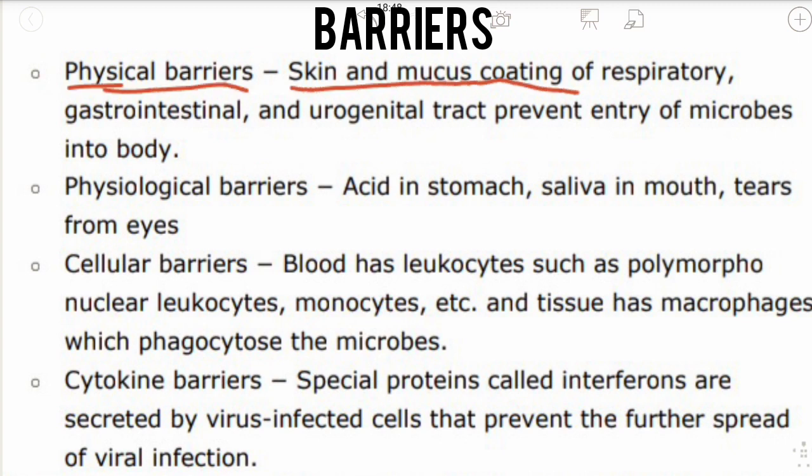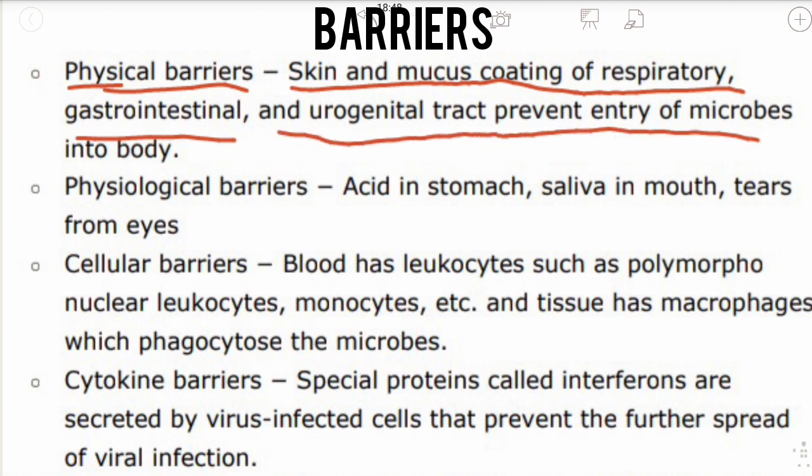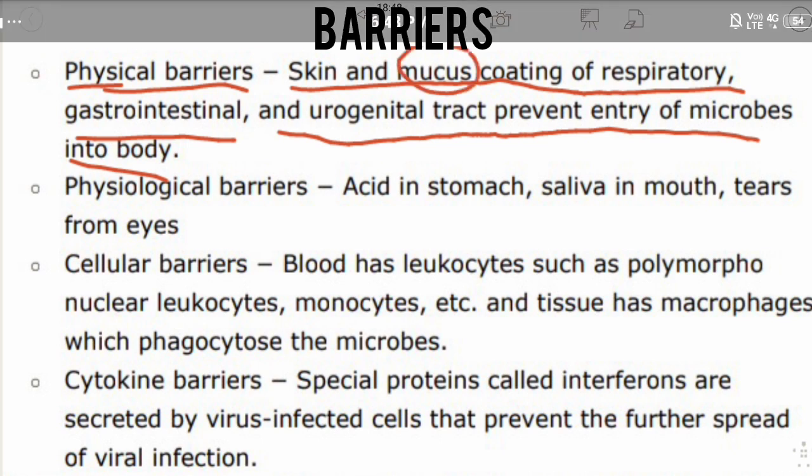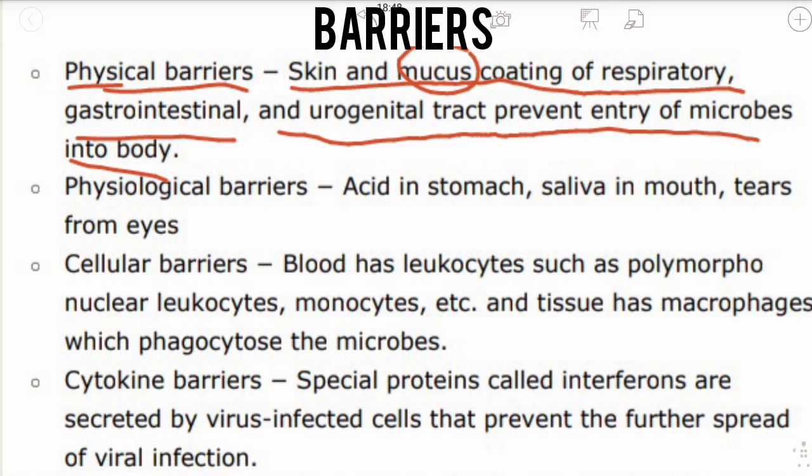So let us understand physical barriers. Skin and mucus coating of the respiratory, gastrointestinal and urogenital tract prevent the entry of microbes into the body. Mucus means covering of the body. Skin will also help you. Mucus of the respiratory, gastrointestinal and urogenital tract will prevent the microorganisms which are very dangerous to your body.